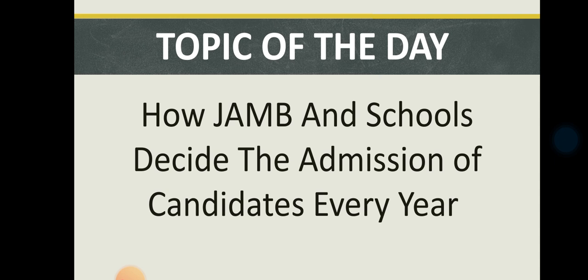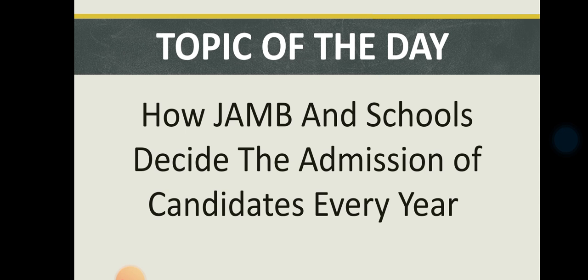I'm going to be explaining all of these things, because candidates seeking admission into higher institutions often think that once they have a very high score or the required cutoff mark, they have made it and there's no way they won't take me.